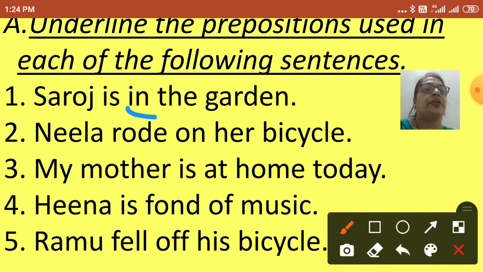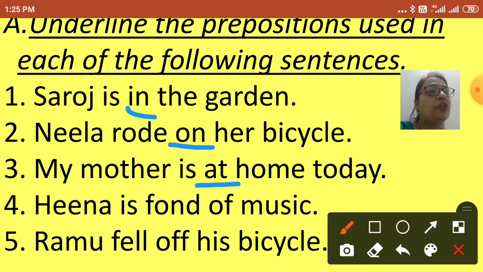In. You're right. Saroj is in the garden. Let's read the second sentence quickly. Neela rode on her bicycle. On is the preposition. My mother is at home today. Place word: at. Where is my mother? My mother is at home today.